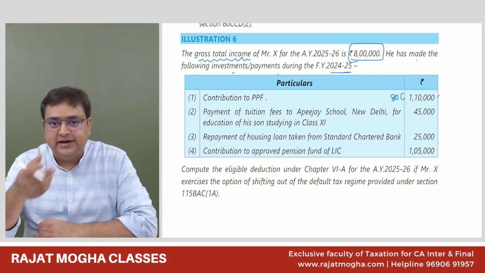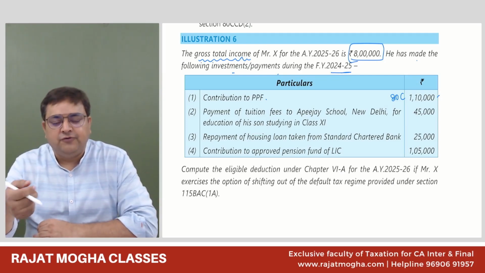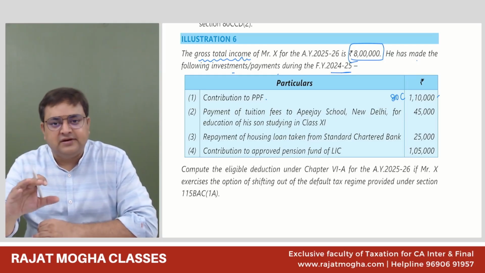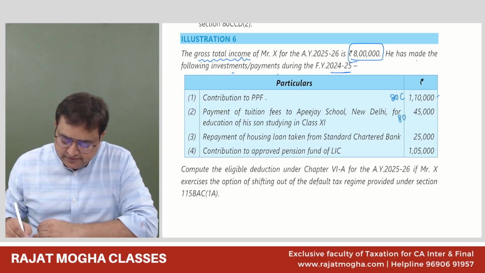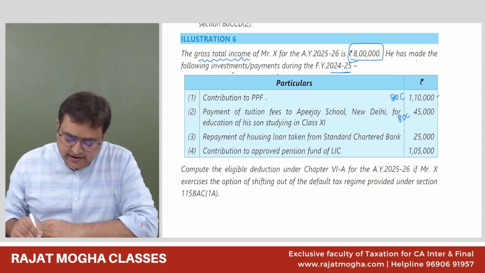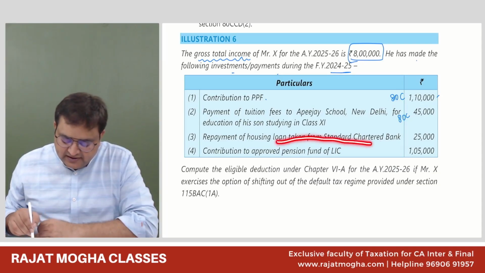It should not be outside India. So it should be in India, a full-time education. If it is a distance learning course or coaching fees, commercial coaching, etc., that will not be included. So school, college, etc., that will be included. So again, 80C would be there. Repayment of housing loan taken from Standard Chartered Bank. Guys, where will we get this repayment of housing loan?